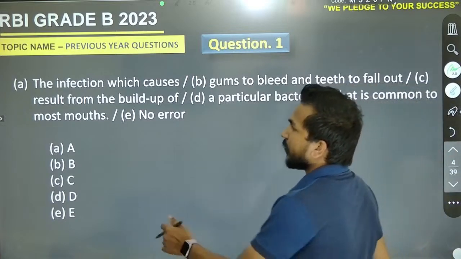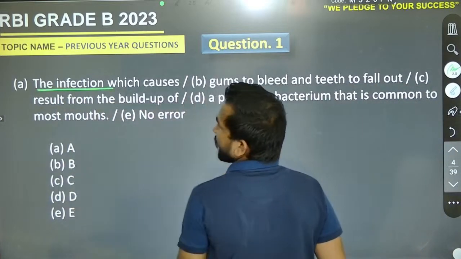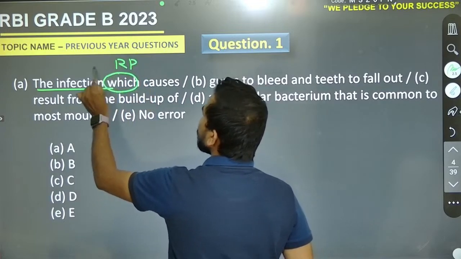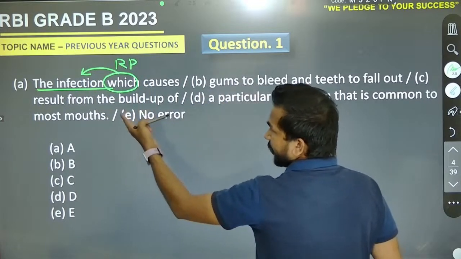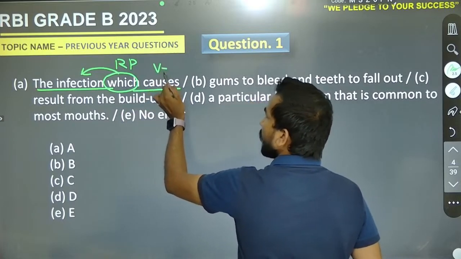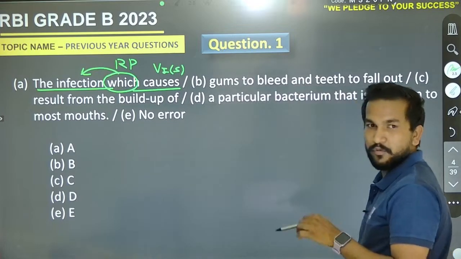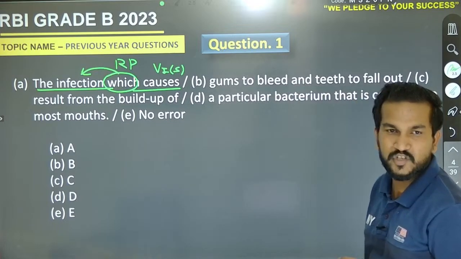Go for it. The first question is the infection which causes. The infection, which is the relative pronoun here, and which adjoins infection. The infection which causes is the first form with S, ES or IES segment. That will be the fifth form of the verb. Okay, Trishna is saying it must be C.